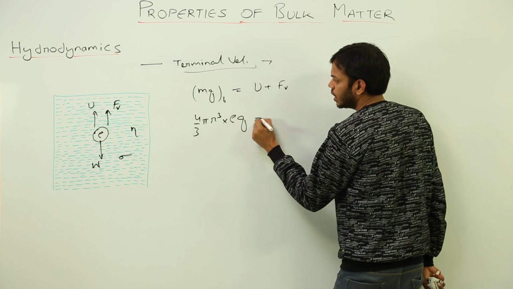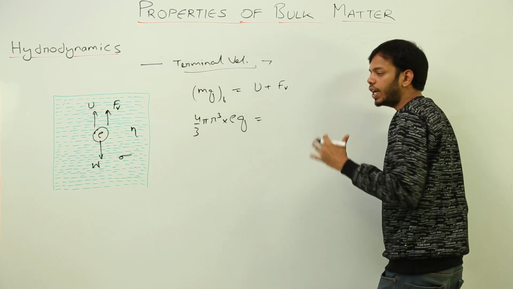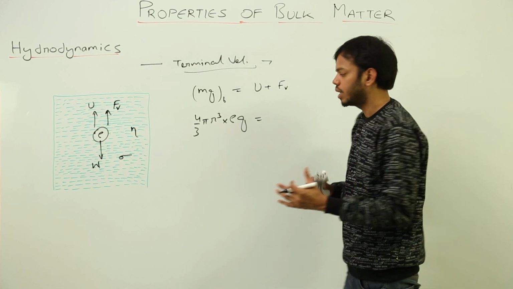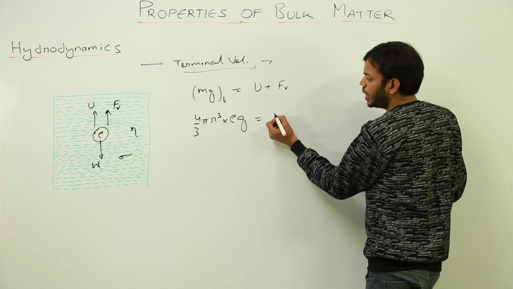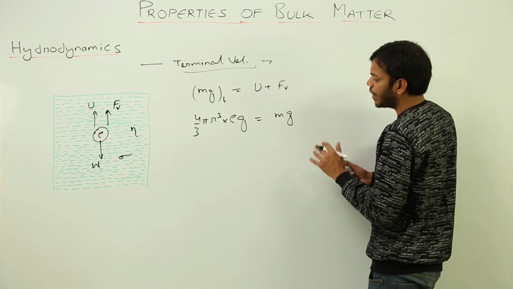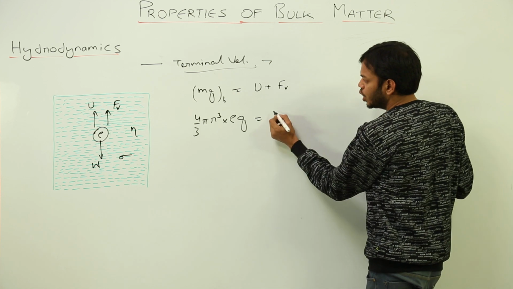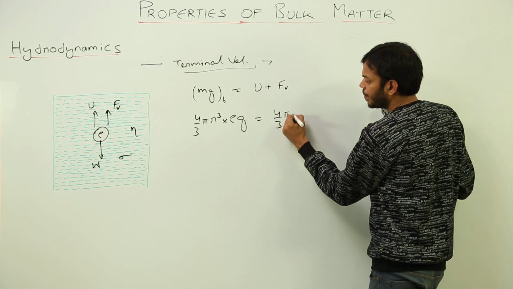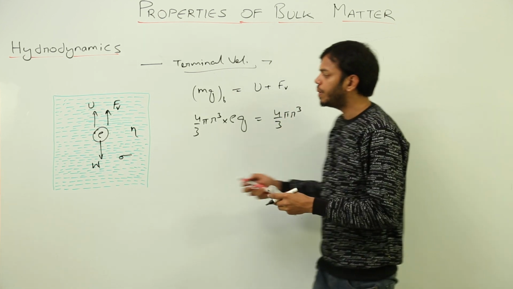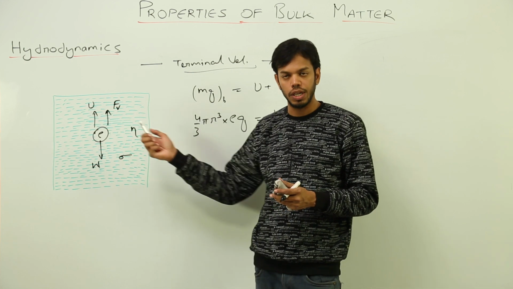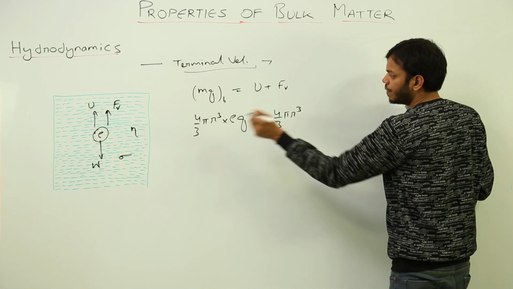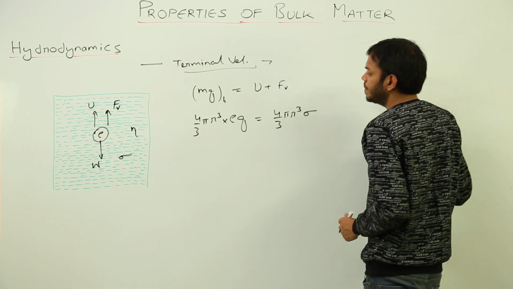This is mg. Upthrust is the weight of the fluid displaced. So the weight of the fluid displaced will again be mg, but instead I'll write it as V sigma g, that is volume into density into gravity. The volume would still be the same because the volume of the body is equal to the volume of the fluid displaced, but this time the density will be of that fluid, right?